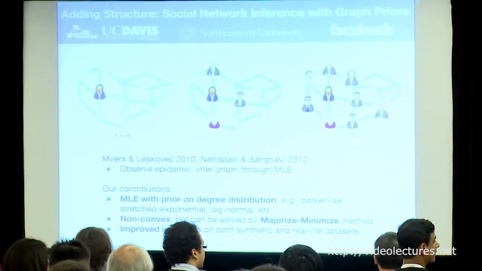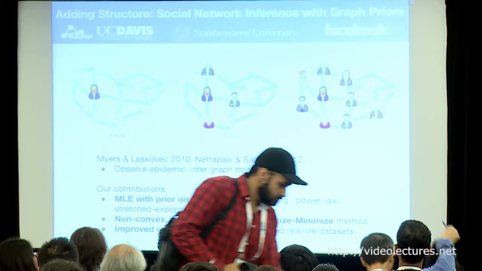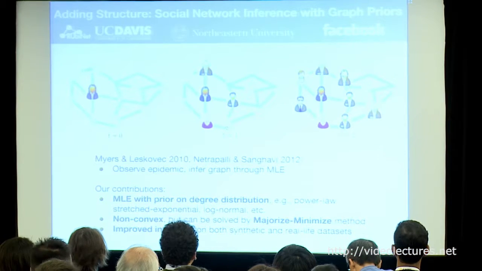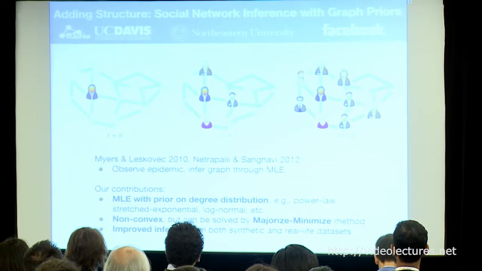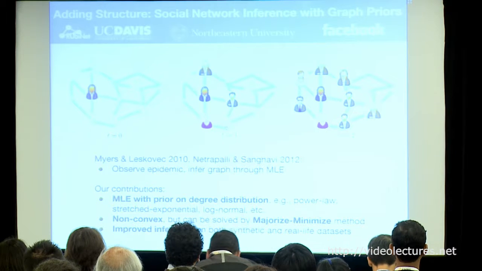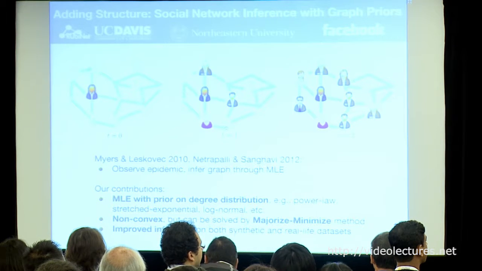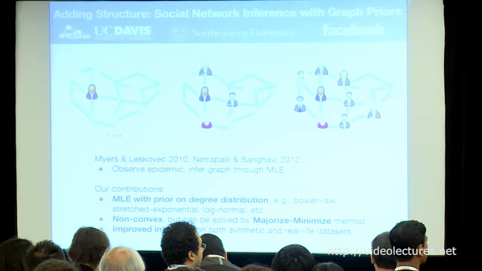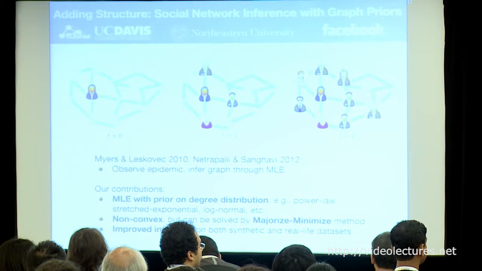So if this cascade is happening over the independent cascade model, and the activation time is exponential, then in fact the parameters of the model, so the infection probabilities from one node to another node, can be inferred through maximum likelihood estimation. And in fact, it's a convex optimization problem, so you can learn these things. And this is interesting because if you learn these, you can actually also infer the graph. So by seeing how the cascades happen, you can actually infer the graph.